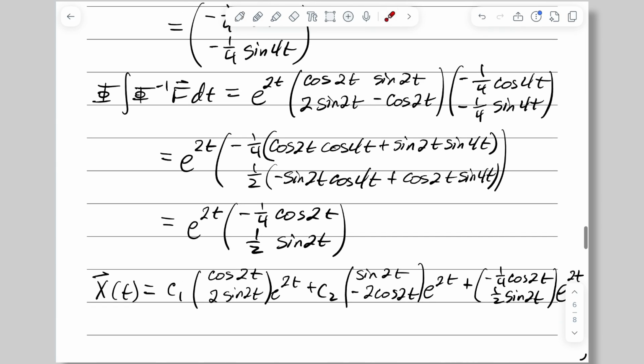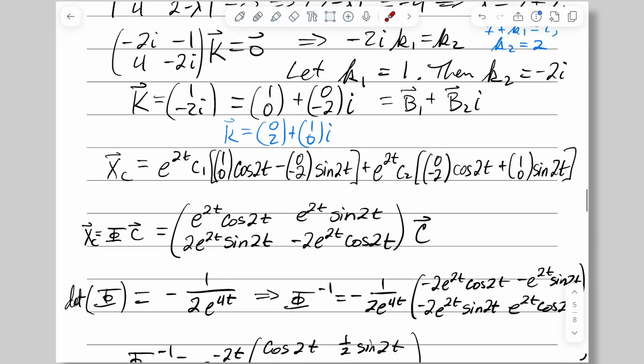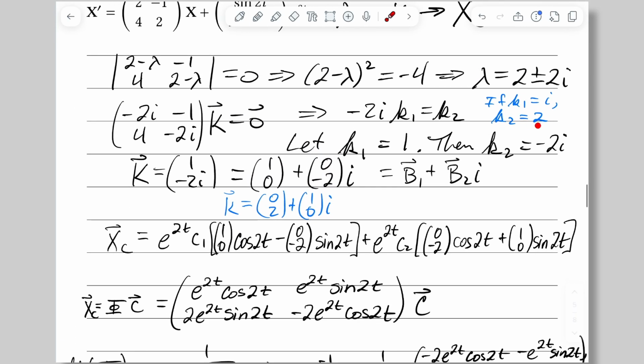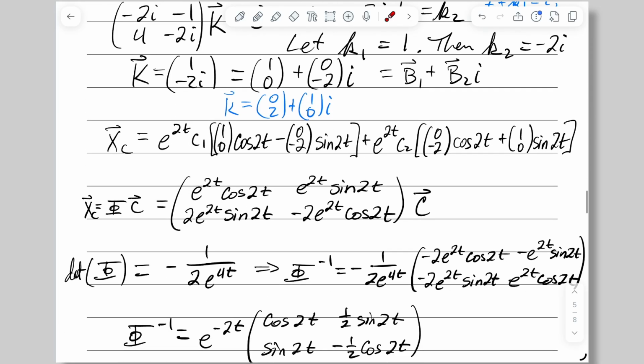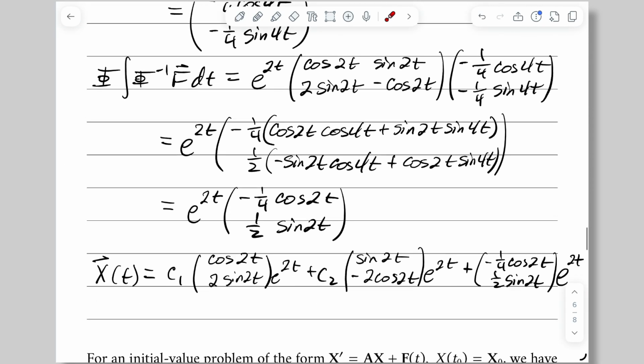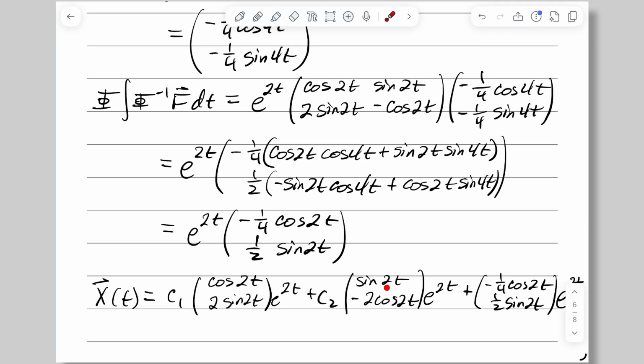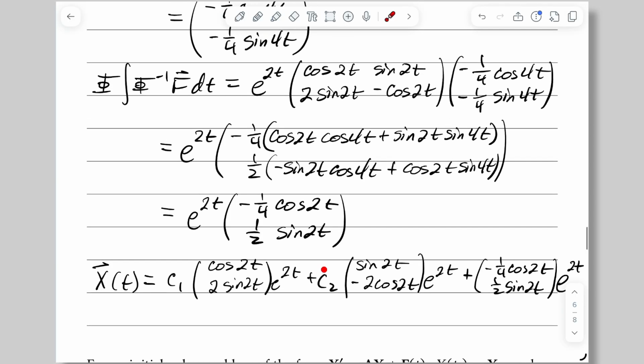Now I did this a different way, using that choice that I was talking about, where k2 was equal to 2 and k1 was equal to i. And what I found was that the way I did it, this c2 vector here, the sine 2t and the negative 2 cosine 2t, they had opposite signs. And that's totally fine because it gets rolled into the constant c2. Once we get initial conditions, it will all come out in the wash. So if your answer is off by a constant, but you still have the c1 and the c2, then your answer is equivalent.